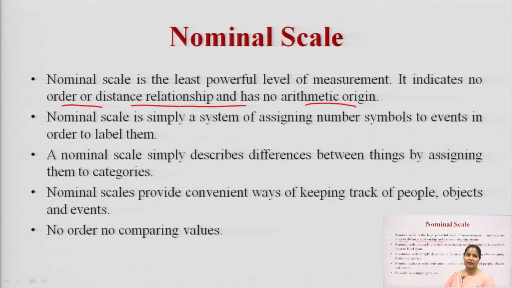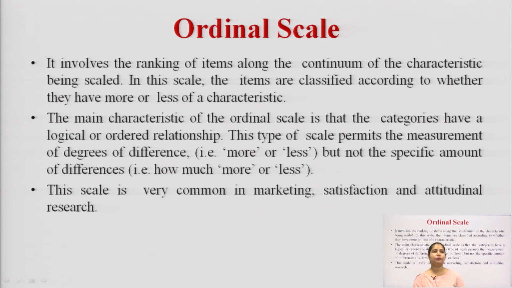The nominal scale is simply a system of assigning number symbols to events in order to label them. The nominal scale simply describes the difference between things by assigning them into categories, and it provides a convenient way to keep track of people, objects and events. No order or comparing value is there in your nominal scale.